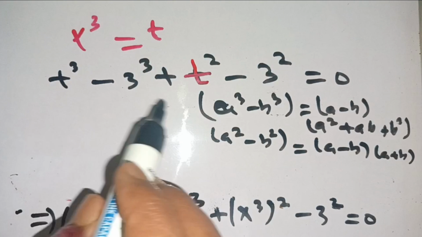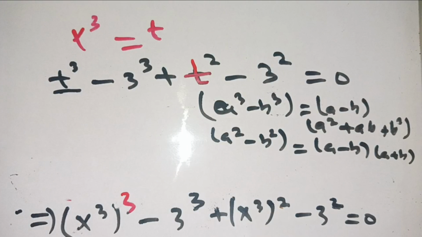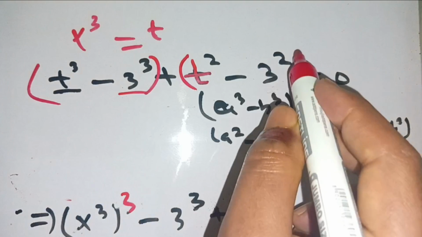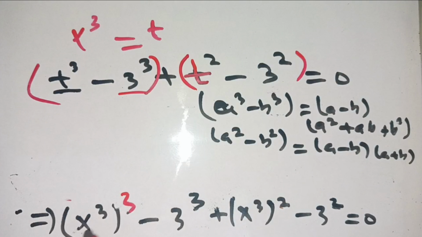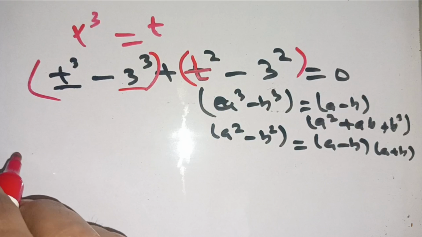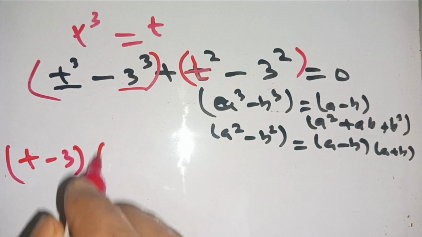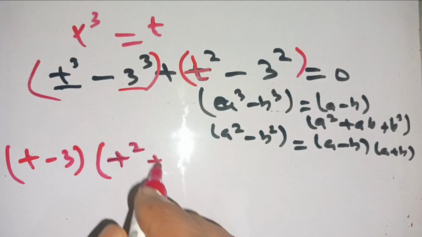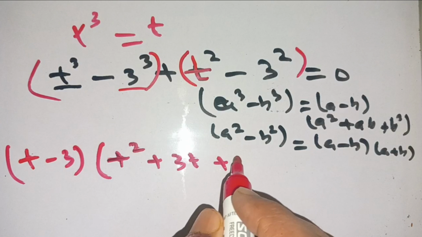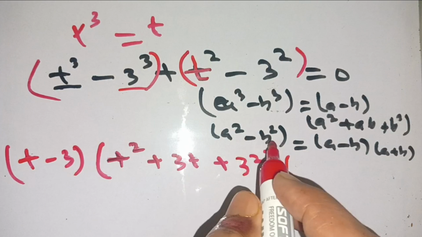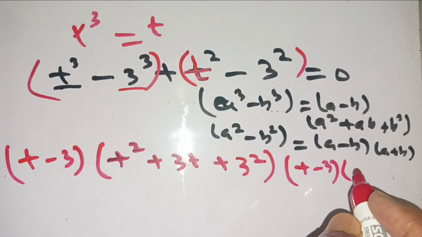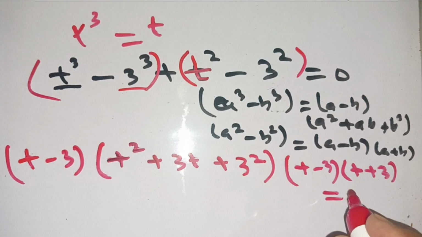Here a = t and b = 3. Using these identities, we get (t - 3)(t^2 + 3t + 3^2) + (t - 3)(t + 3) = 0.